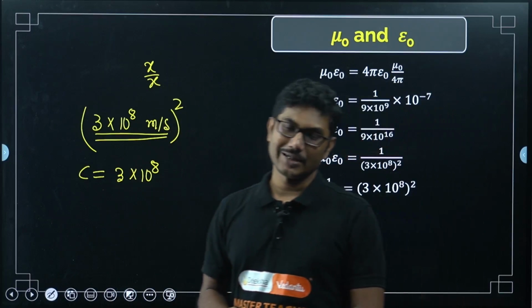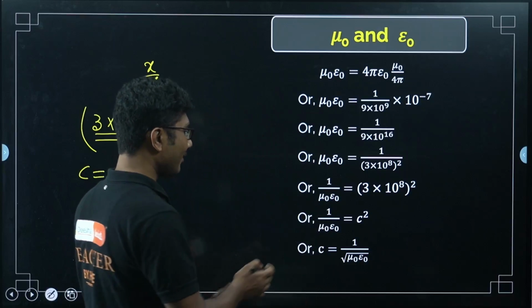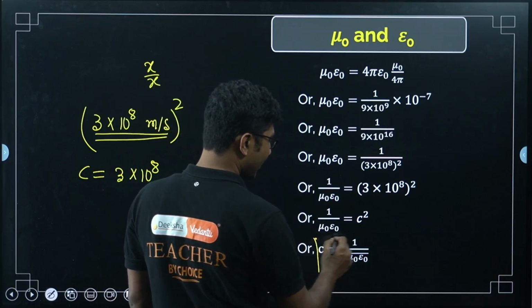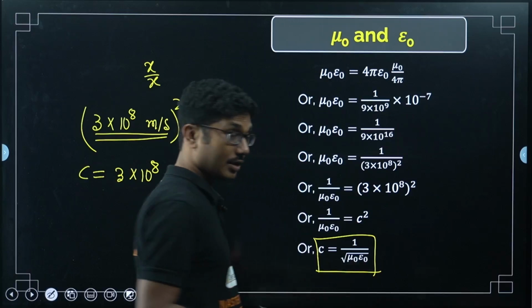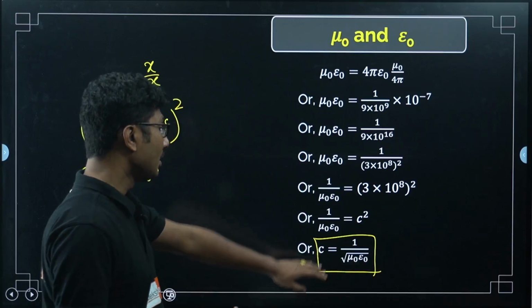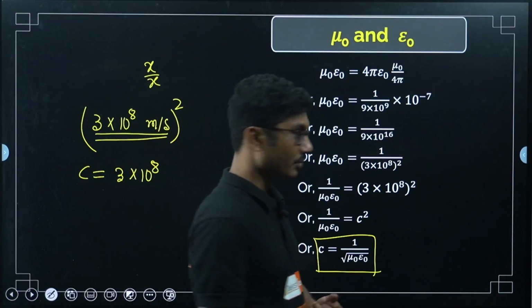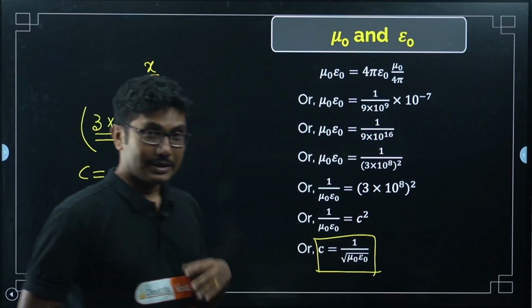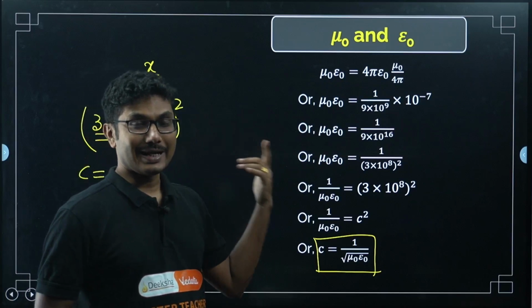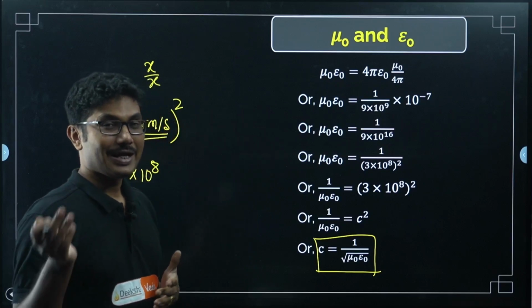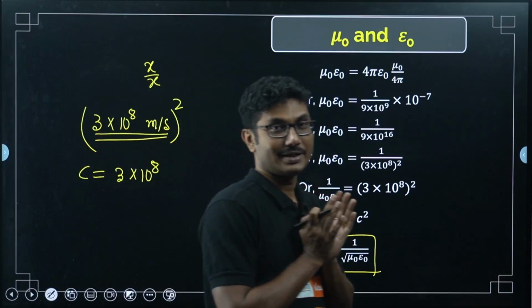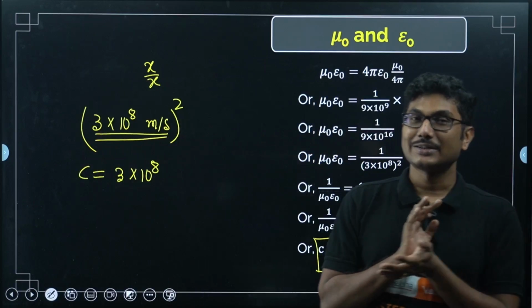When we are discussing electromagnetic waves, whenever we calculate the speed of an electromagnetic wave in a medium, we will use this formula. And this is one way of relating that electric field and magnetic field are not different, they are linked with each other. And that is why it is called electromagnetic.